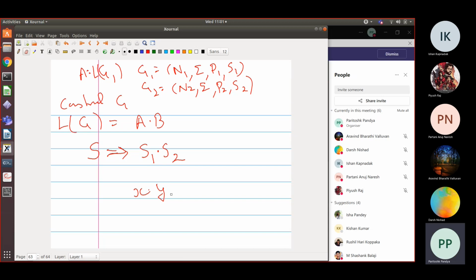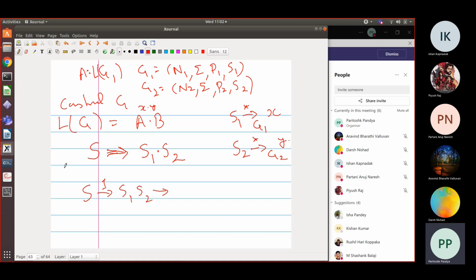See, what am I saying? A derivation within this new grammar will start like this. S in one step will go to S1, S2, right? Now if a word is in A dot B, it can be partitioned into some X dot Y such that X is in A and Y is in B. So there is a derivation of X from S1 in grammar G1, and there is a derivation of Y from S2 in grammar G2.